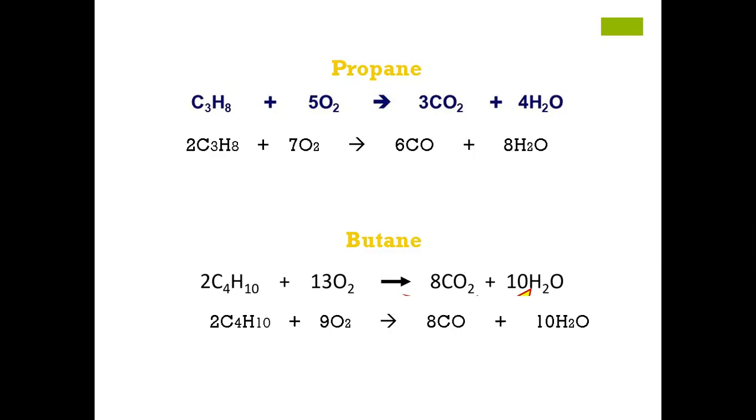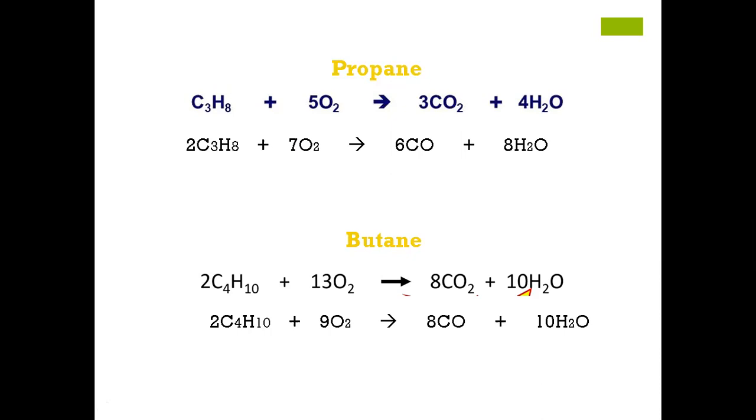Now, the most important thing, you can also see from the equation by looking at the number of moles. See over here, there are 5 moles, and over here there are 7 moles against the 2 moles of propane. Against 2 moles of propane, there are 7 moles of oxygen.